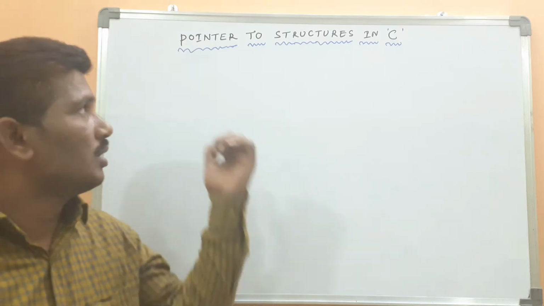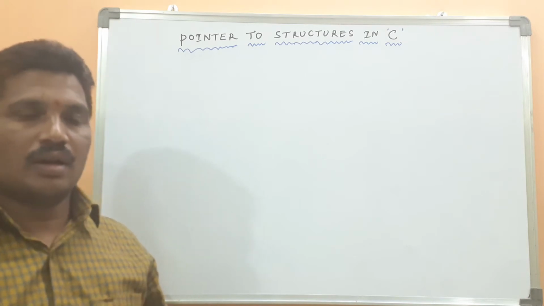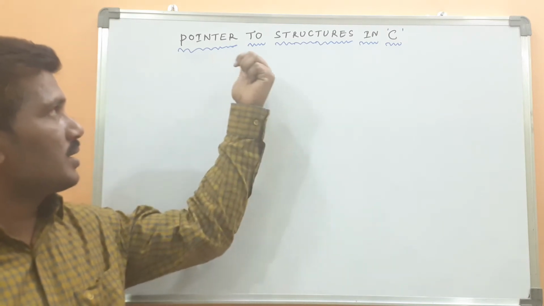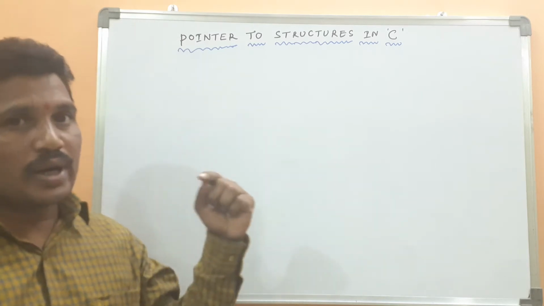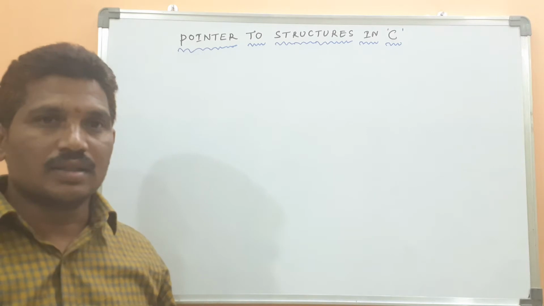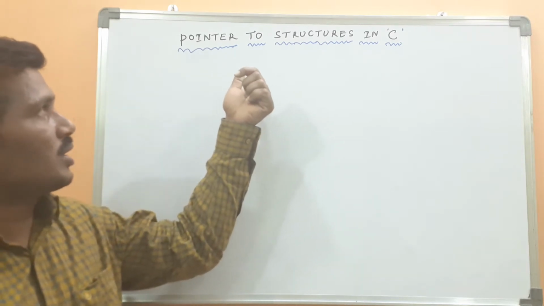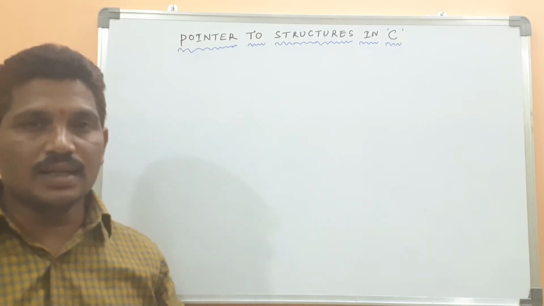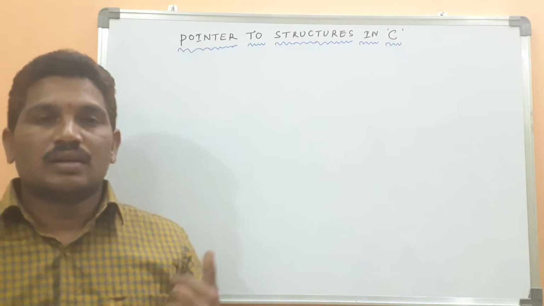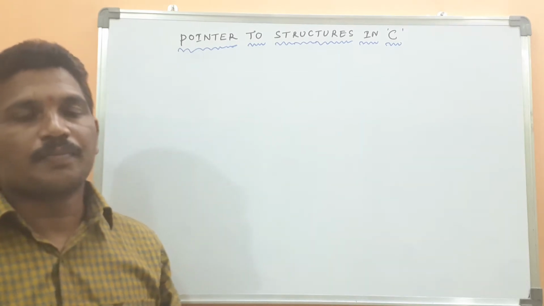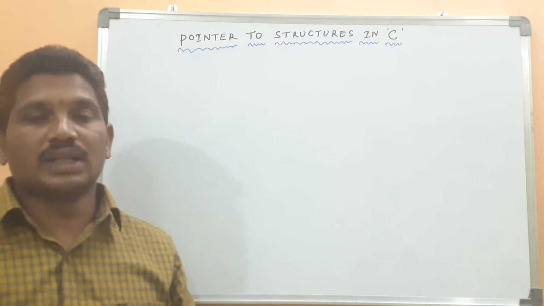Explain about the pointer to structures concept. Before learning this concept, you must have an idea about what is a pointer and what is a structure. If you know both concepts, then we can understand how the pointer to structure concept is implemented in C programming. In the last class, we have seen the pointer concept, how the pointer can be declared, and pointer arithmetic.